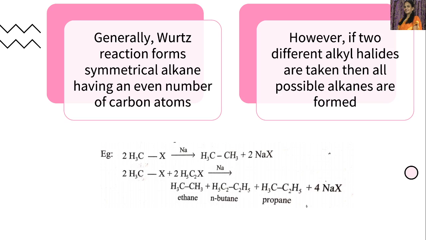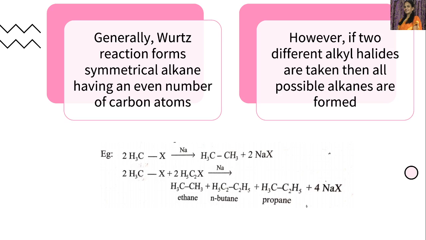In the Wurtz reaction, we will get only alkanes with an even number of carbon atoms. Let us discuss this with an example. Let's consider methyl halide here, CH3X. If we take methyl chloride, when two molecules of this methyl halide are treated with sodium metal in presence of dry ether, we get ethane. So in this reaction, we got an alkane having two carbon atoms, and this is sodium halide.